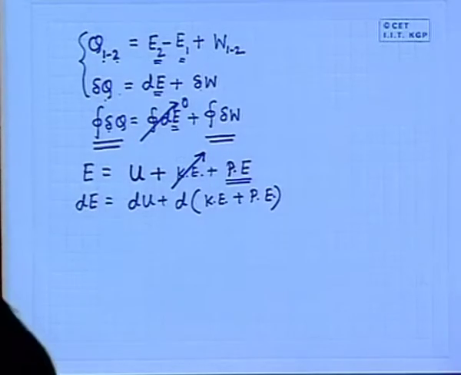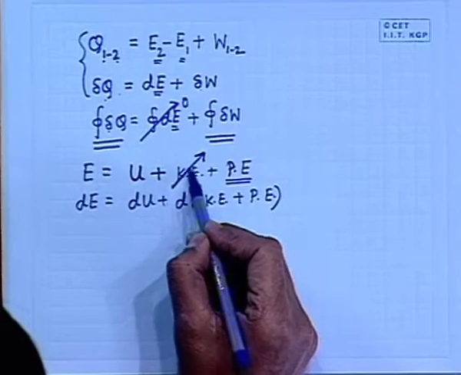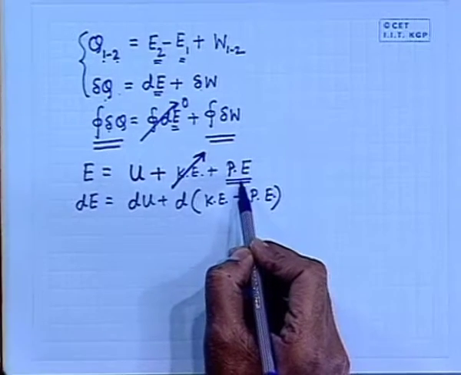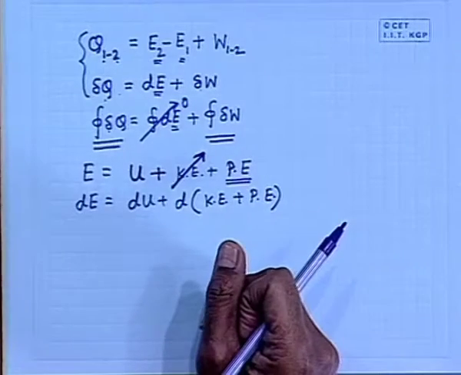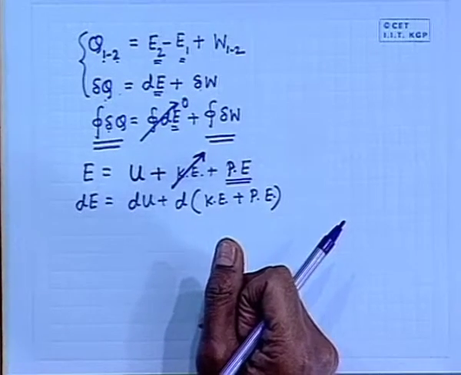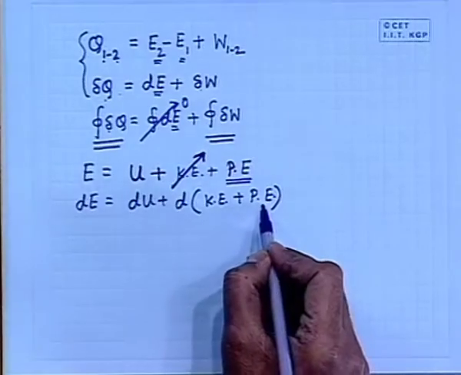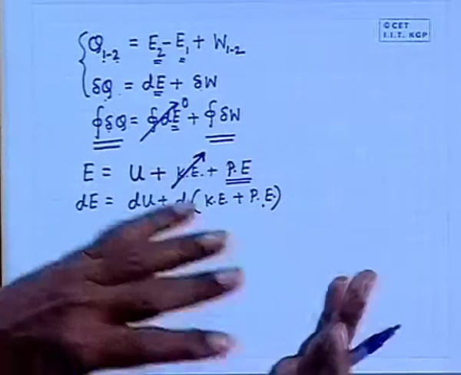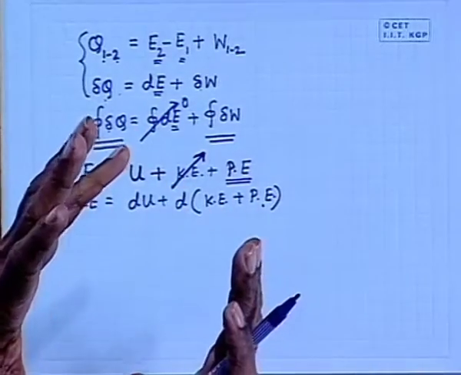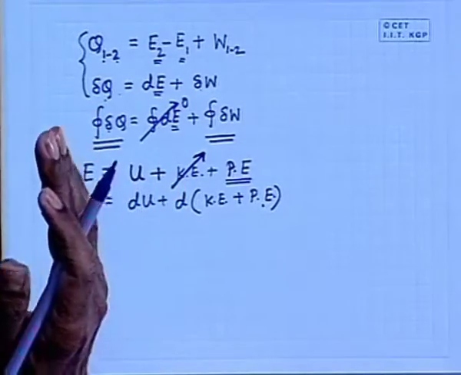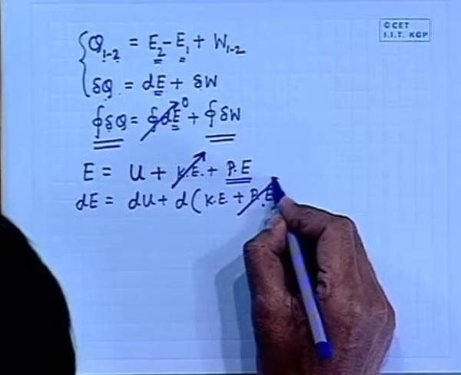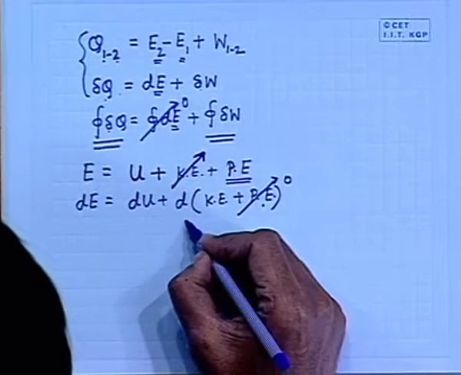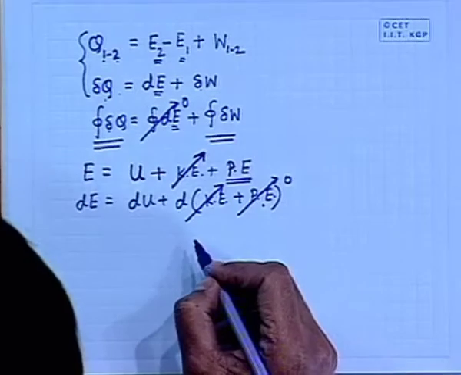At any equilibrium state the kinetic energy has to be 0, but the potential energy may not be 0, because any system, for example in the gravitational field of the earth, has some potential energy. But the change of potential energy in all practical cases is very small compared to the change in its intermolecular energy, so we can neglect this change of potential energy. Because there is no kinetic energy, its change is also 0.